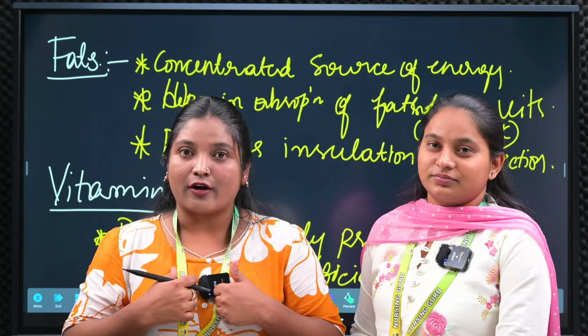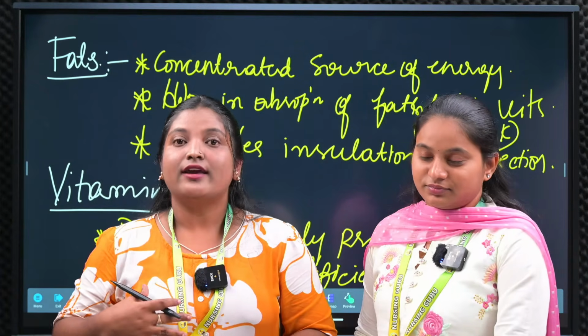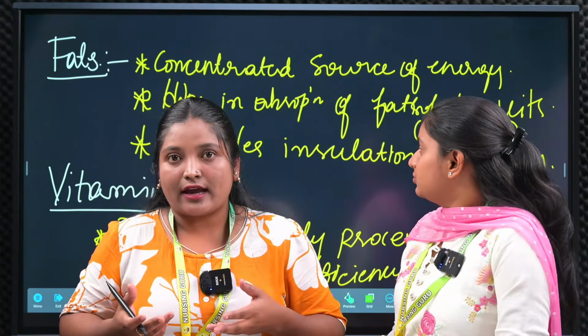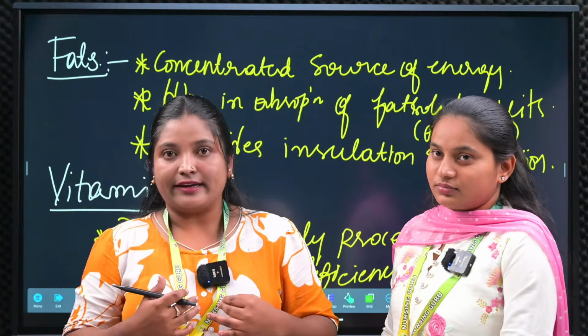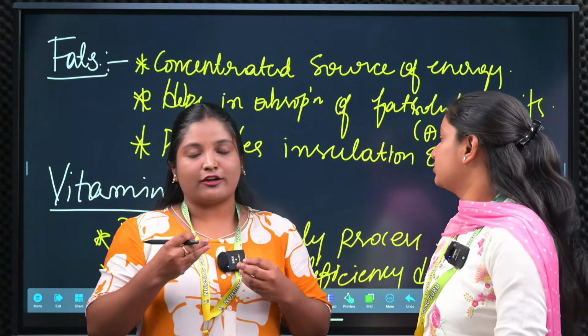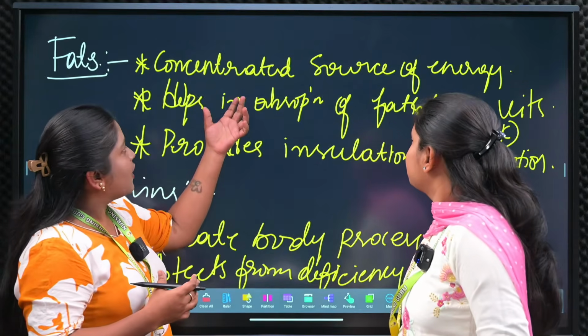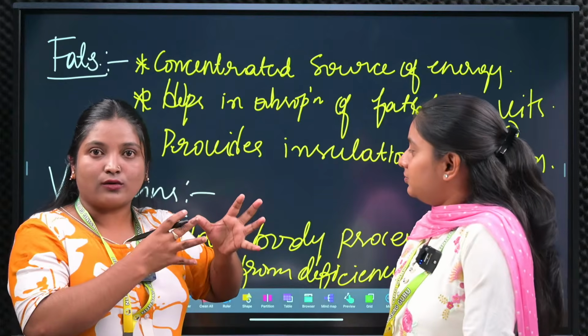In our body we have stored fat. Okay, starch will be there. So whenever we require, that fat is going to be activated. Okay, so that actively works and we sufficiently get the energy. So even if for 1 or 2 days we are not having food, we survive. Okay, so that is what concentrated source of energy means. Already it is stored concentratedly in our body.